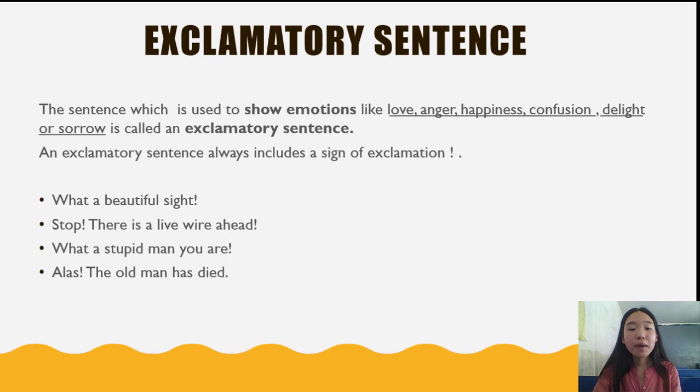"Alas, the old man has died!" Here, this is also an exclamatory sentence because the sentence includes a sign of exclamation. So simply, the sentence which is used to show emotions like love, anger, happiness, confusion, delight or sorrow is called an exclamatory sentence. And remember, an exclamatory sentence always includes a sign of exclamation.